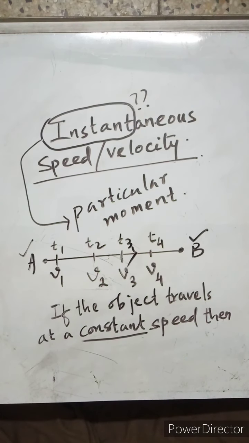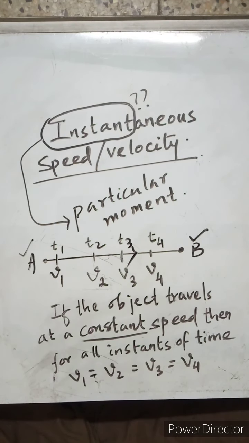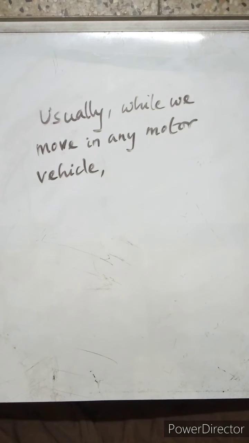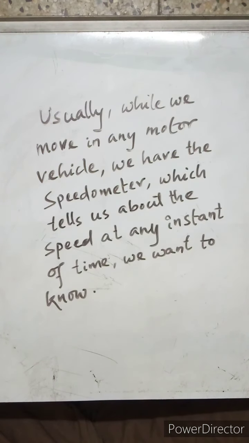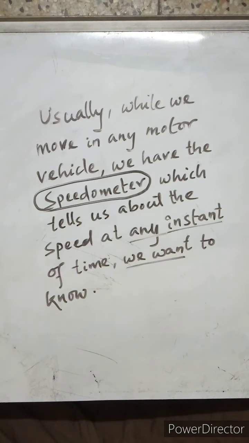If the object travels at a constant speed, then at all instants of time we will have the same speed. That is, v1 will be equal to v2, equal to v3, equal to v4, because the speed is constant. So it depends. Instantaneous speed can be the same, can be different. Usually while we move in a motor vehicle, we have the speedometer. You must have seen that, which tells us the speed at any instant of time we want to know. So the speedometer helps there.